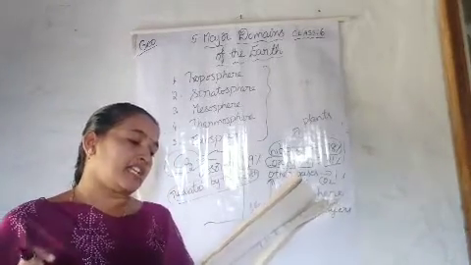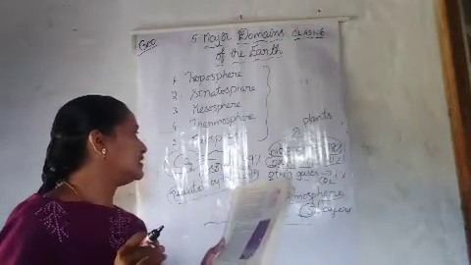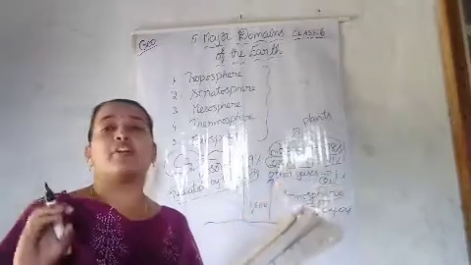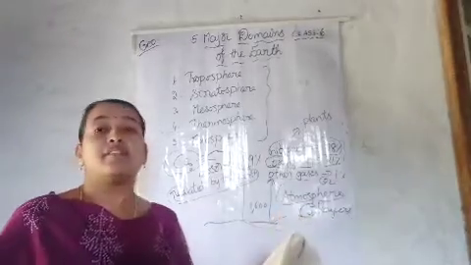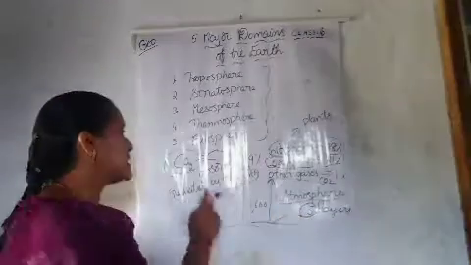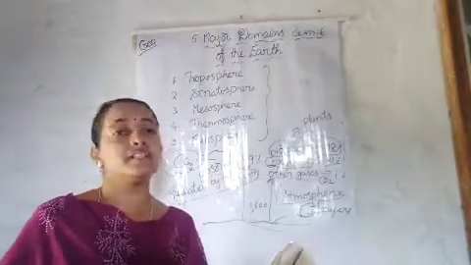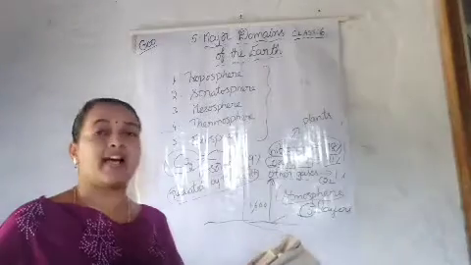And this carbon dioxide keeps the planet warm by absorbing the heat of the earth. It is also essential for the growth of plants. So this carbon dioxide is also essential, that means useful, for plants. The density of the atmosphere varies with height.